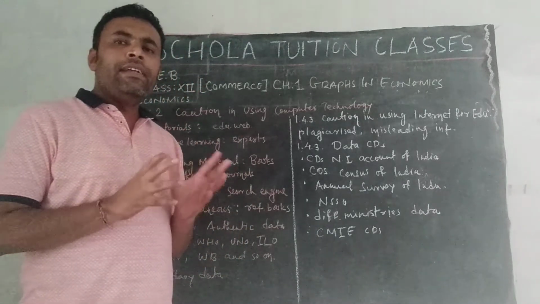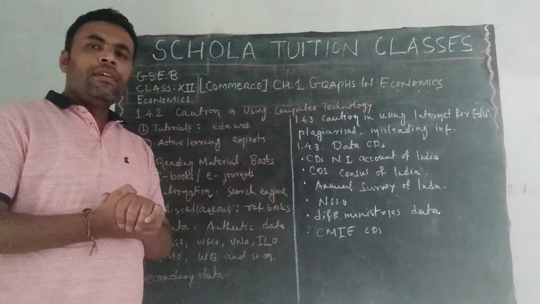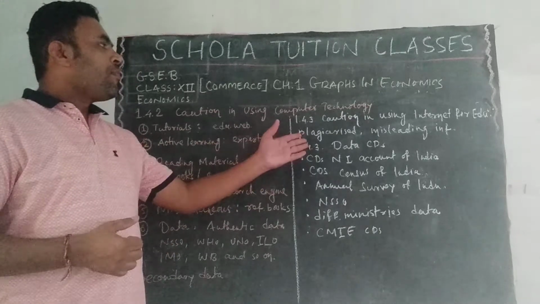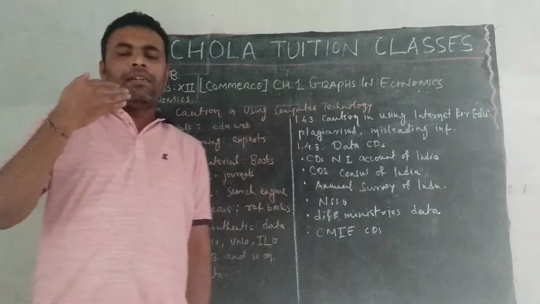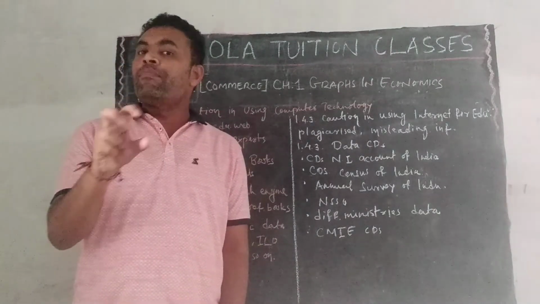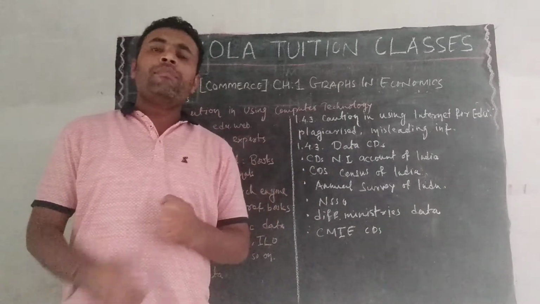As I said earlier, the internet does not always have a positive impact in terms of education also. There is always plagiarized material available. Plagiarized means copyrighted material is also available there. Misleading information is also carried.